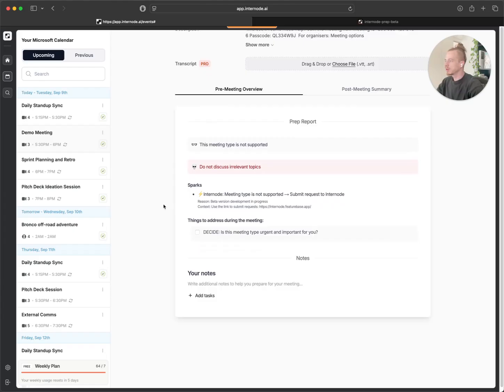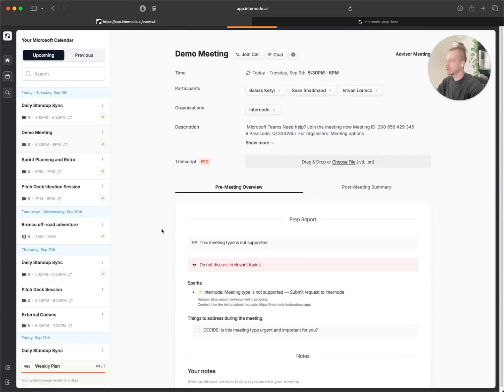As you can see here, this is what we call a prep report. I would be able to see in this prep report what I should focus on, either me or my team, what we should not discuss or should avoid. And also here are the tasks and decisions that we have to discuss during the meeting.